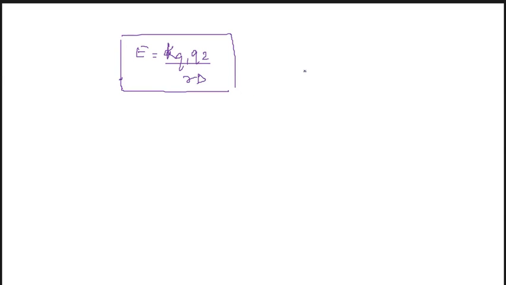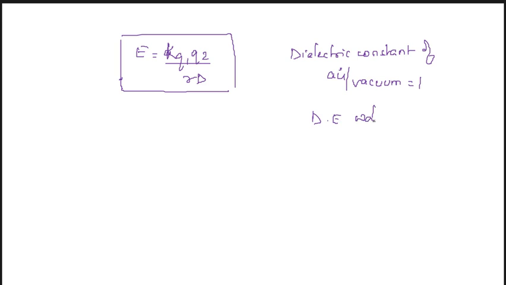So remember, the dielectric constant for air or vacuum is equal to 1, but the dielectric constant for water is equal to 80.